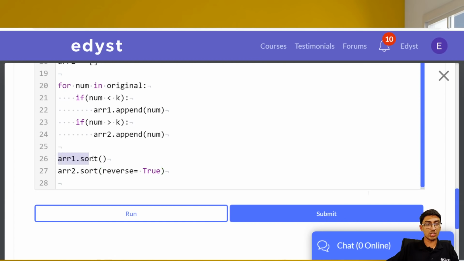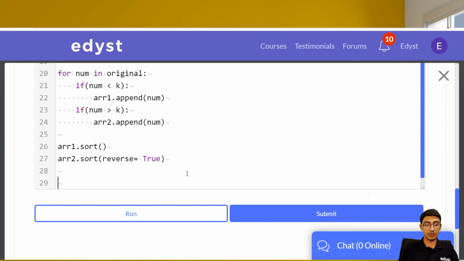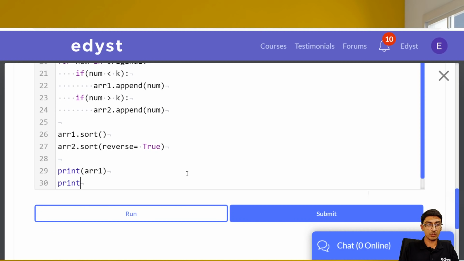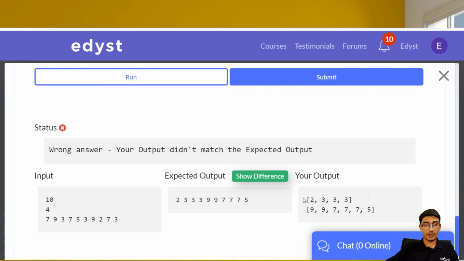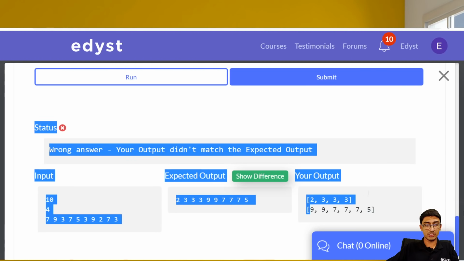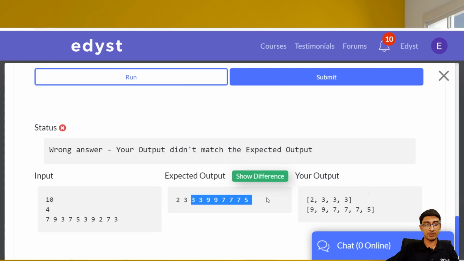So array 1 dot sort will sort the array 1 in ascending order. Array 2 dot sort will sort it in descending order. And again, just to confirm that, let's print array 1 and then let's print array 2, and let's see if that's actually worked out or not. Alright, yeah, so array 1 is in ascending order here, array 2 is in descending. Now all we need to do is print them in one line like this.